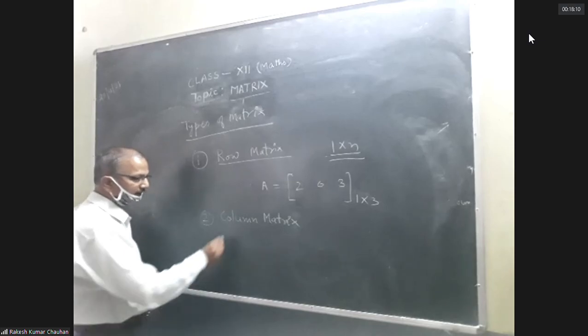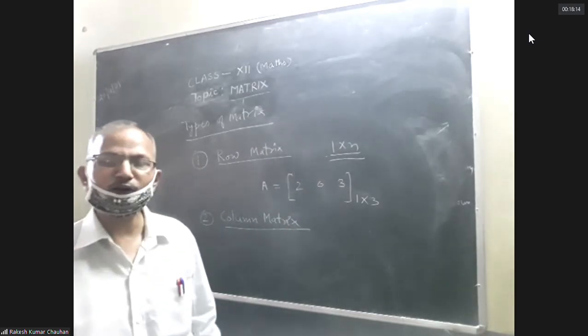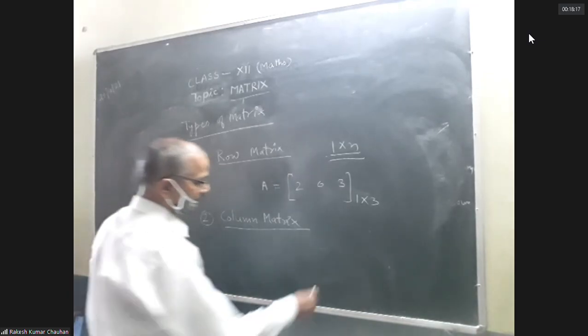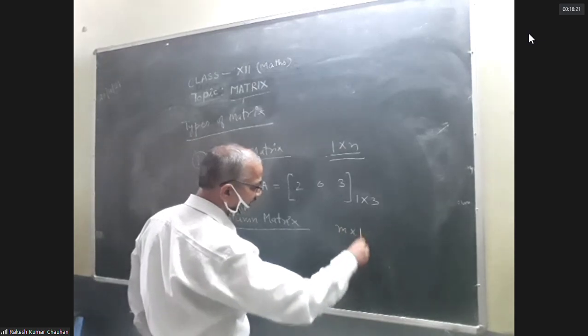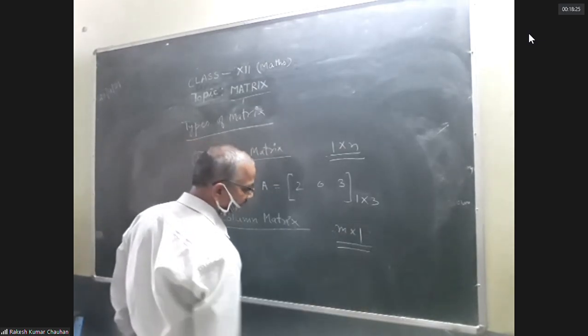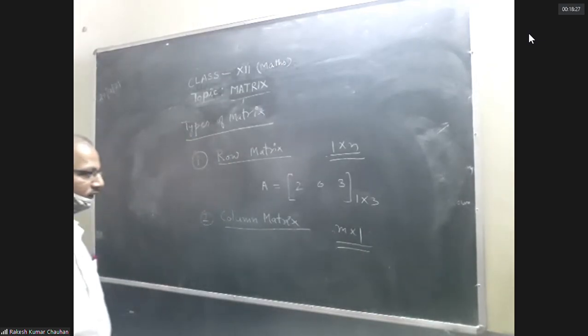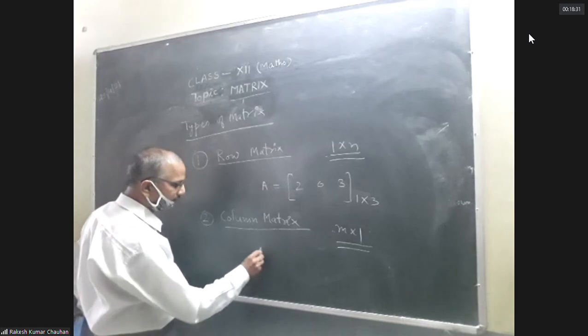Column matrix. A matrix which has only one column, like m into 1. A matrix of order m into 1. A matrix which has only one column is called a column matrix.